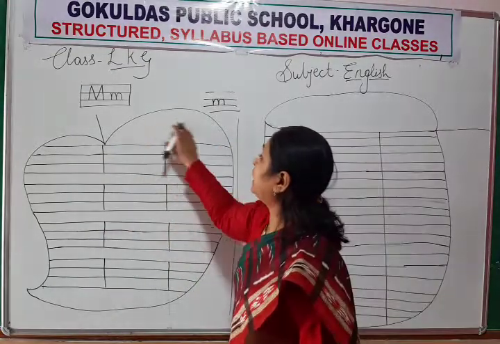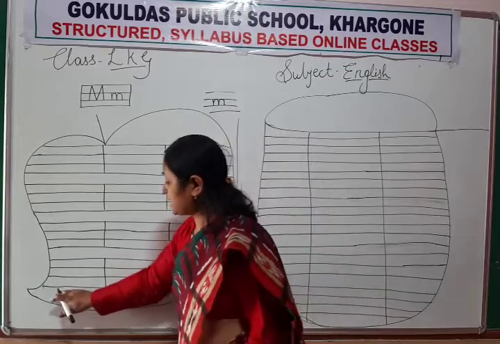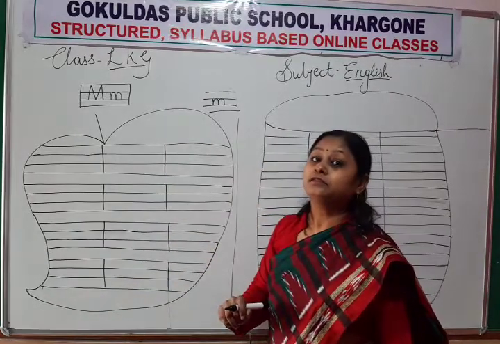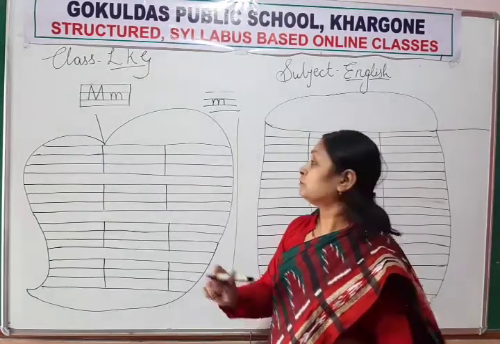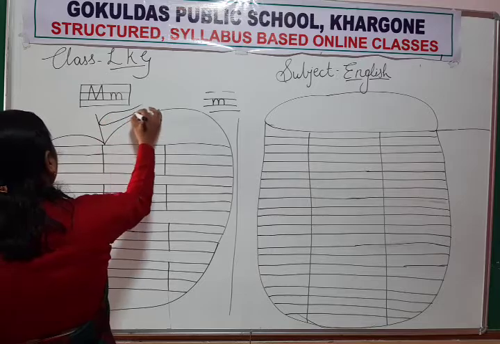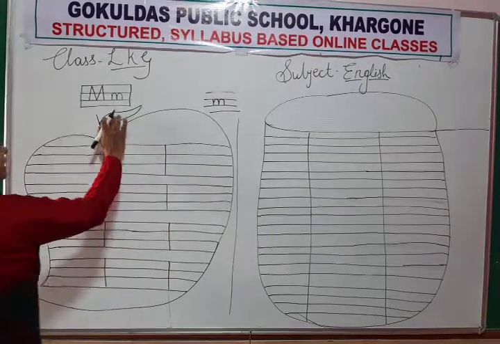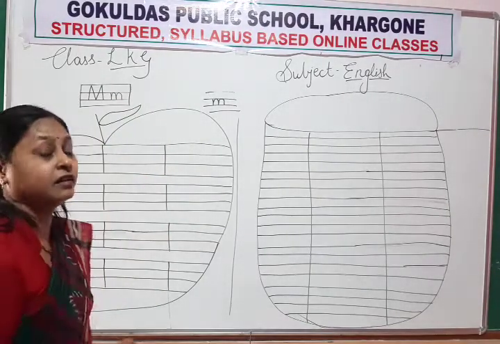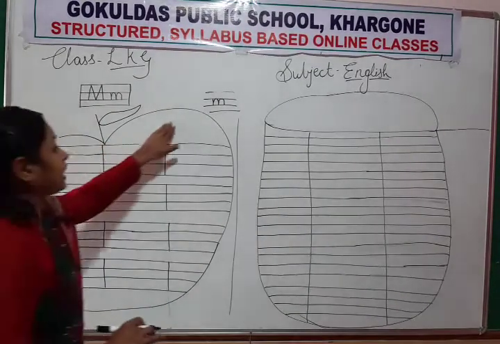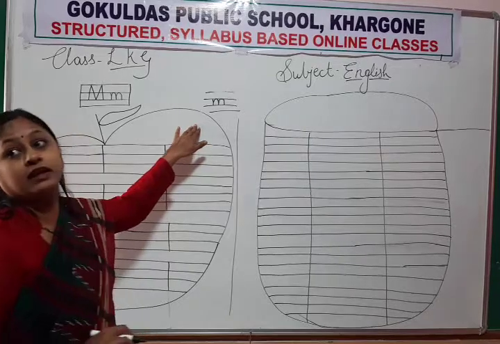In the space you have left, you have to color. Which color? Yellow. The color of mango is yellow, and this is a leaf, so you have to color the leaf green.